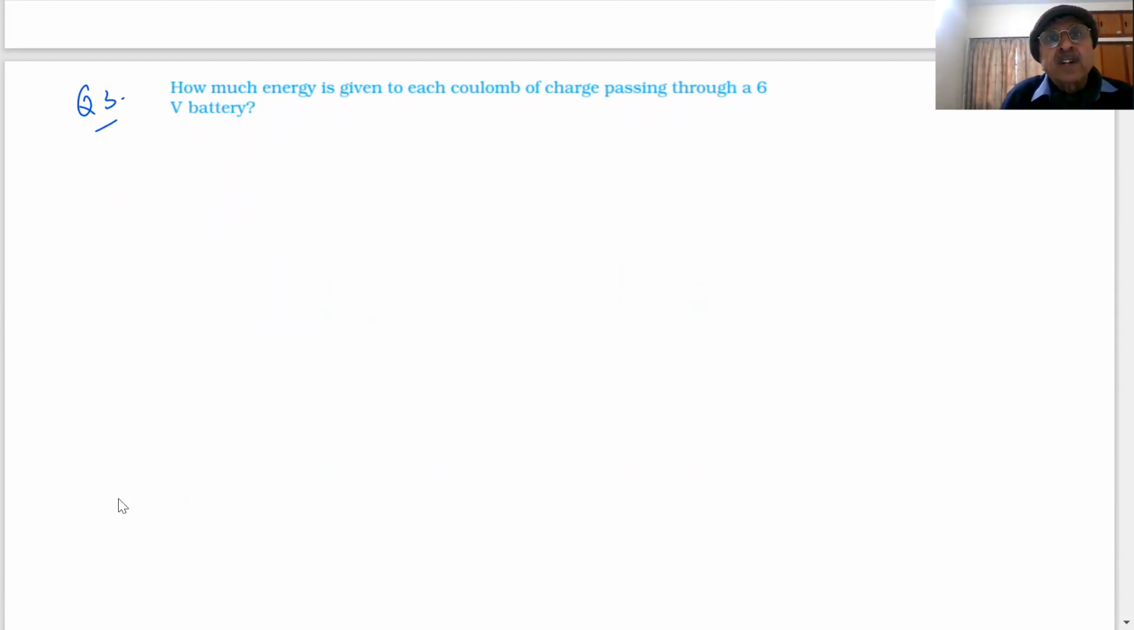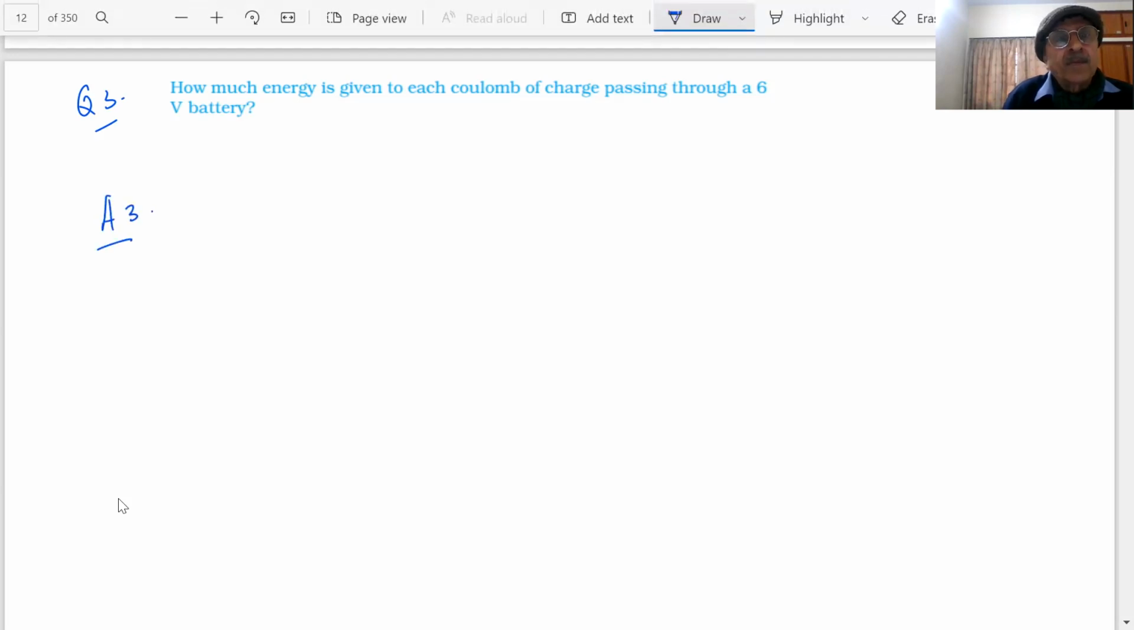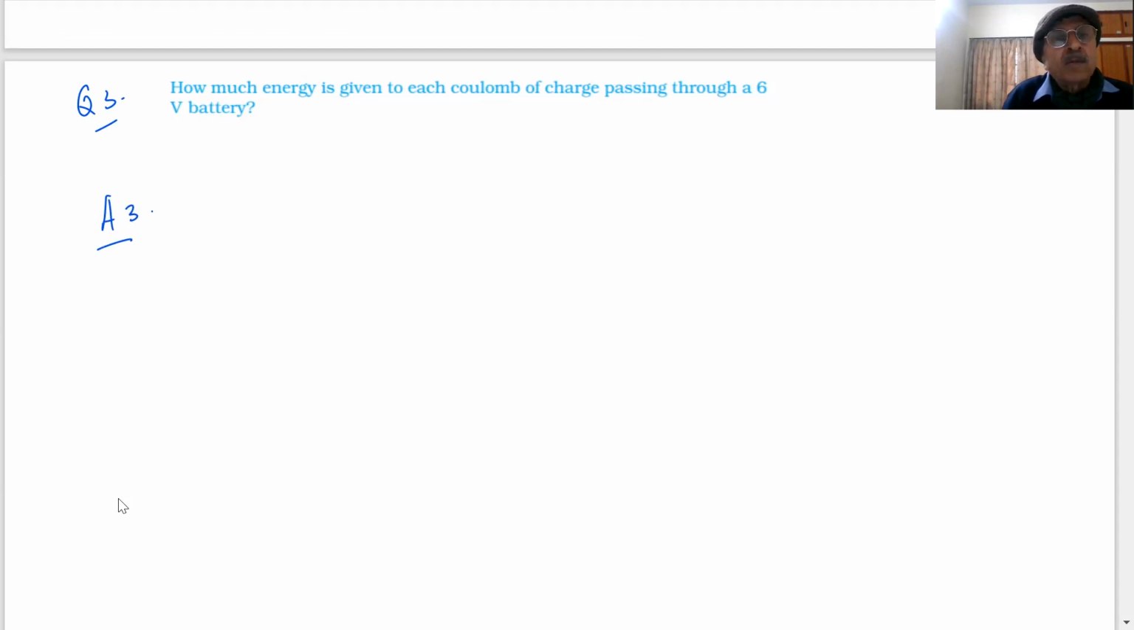How much energy is given to each coulomb of charge passing through a 6 volt battery? You have a battery. What is the potential difference of the battery? 6 volt battery. How much energy is nothing but the work. How much charge? He's saying, what is the charge passing through each coulomb? For 1 coulomb, what is the formula?